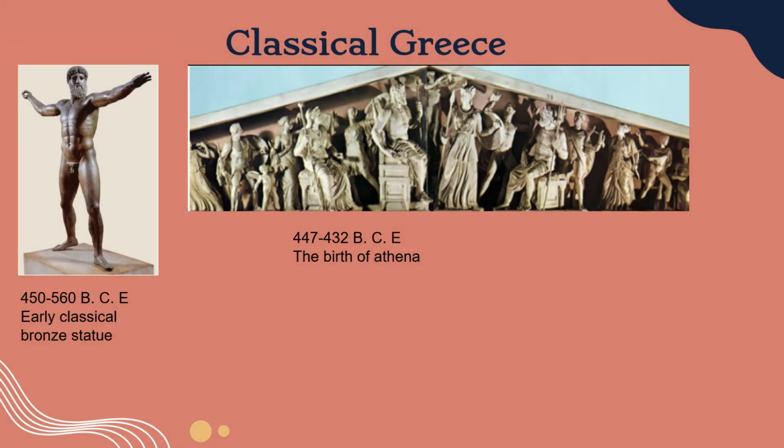Classical Greece. The first statue could be representing either Poseidon or Zeus, and it's mainly known as Artemision Zeus, although it's very similar to the previous one of Zeus shown in archaic Greece in terms of the positioning. However, this sculpture is made of bronze and is clearly more refined in detail. It was found under the sea in Cape Artemision,